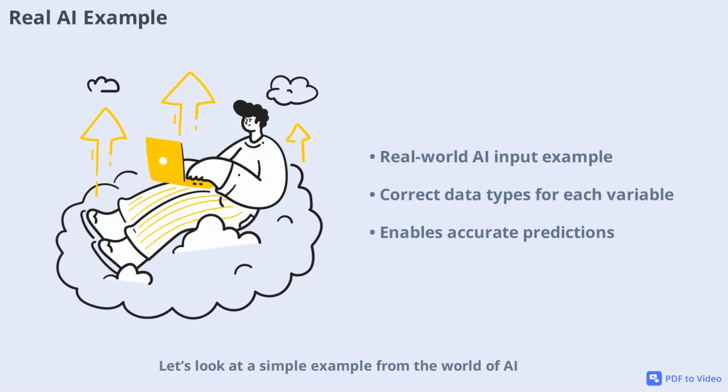Let's look at a simple example from the world of AI. Suppose you have variables like age = 30, income = 50000.0, and is_employed = True. These could be inputs to an AI model that predicts whether someone will be approved for a loan. Each variable uses the correct data type: integer for age, float for income, and boolean for employment status. This setup allows the AI model to process the information correctly and make accurate predictions.